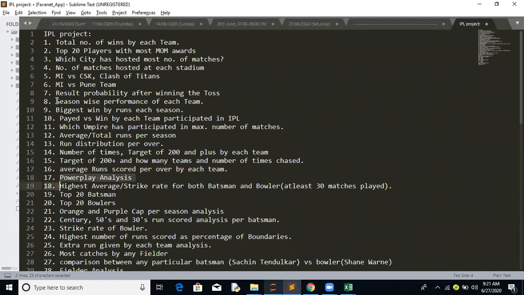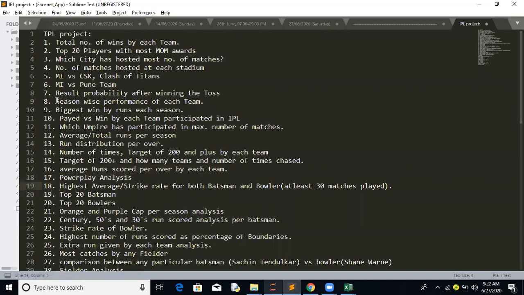Now this is very interesting: power play analysis. Basically here we can do that power play analysis. Anyone knows how many overs there are in the power play? Six. Yes, the first 6 overs are considered for this power play analysis.